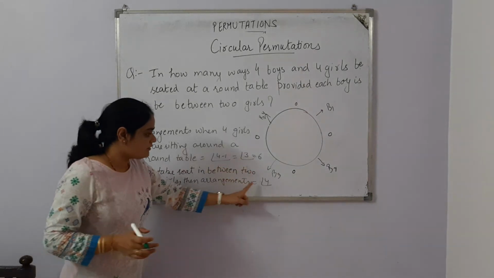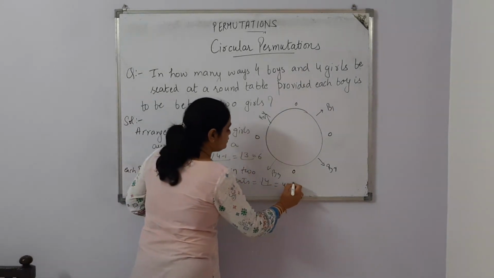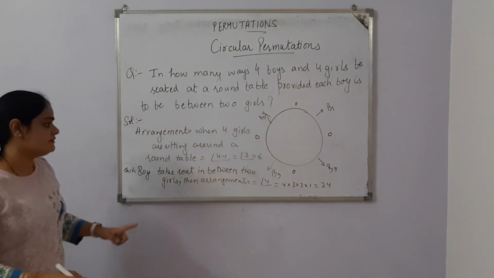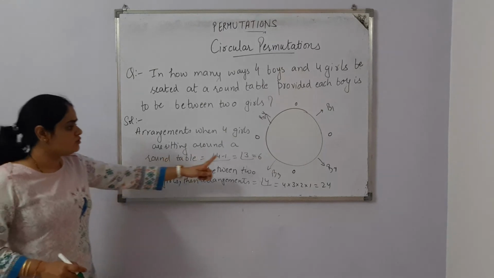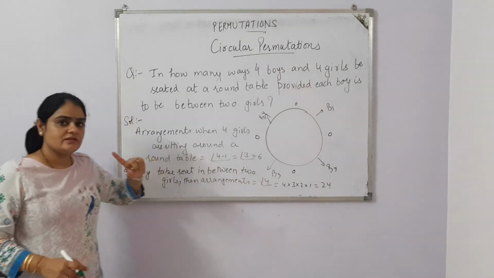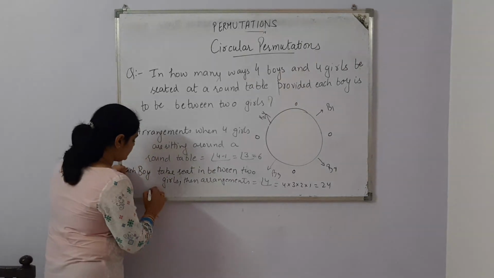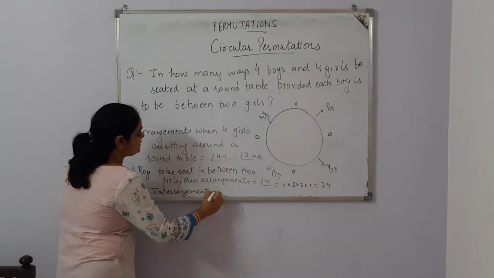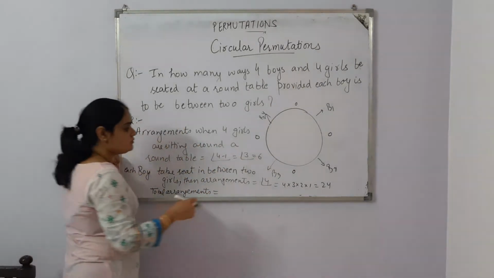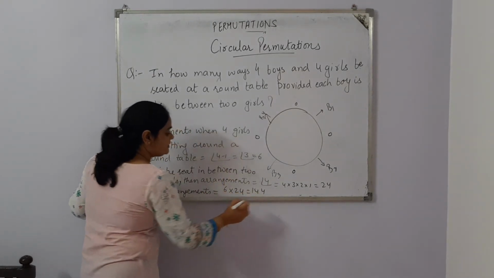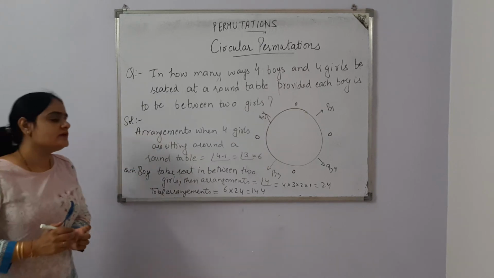So 4 factorial is 4 into 3 into 2 into 1. It is 24 ways in which the boys can sit. Now the girls can sit in 6 ways, and the boys can sit in 24 ways. So total arrangements, because they both are sitting around the round table, is 6 into 24. It is 144 ways. Hope the question is clear.